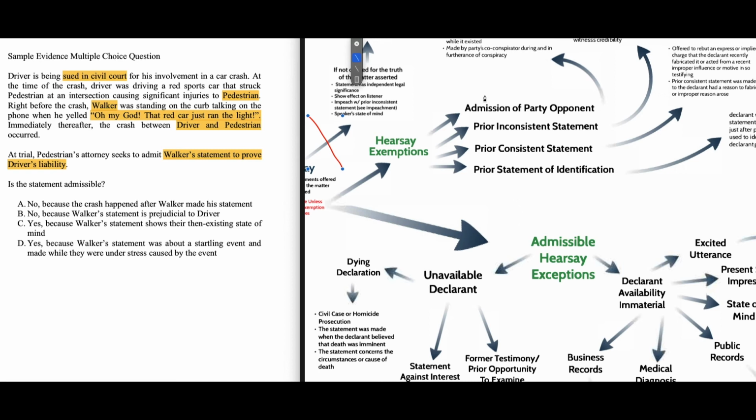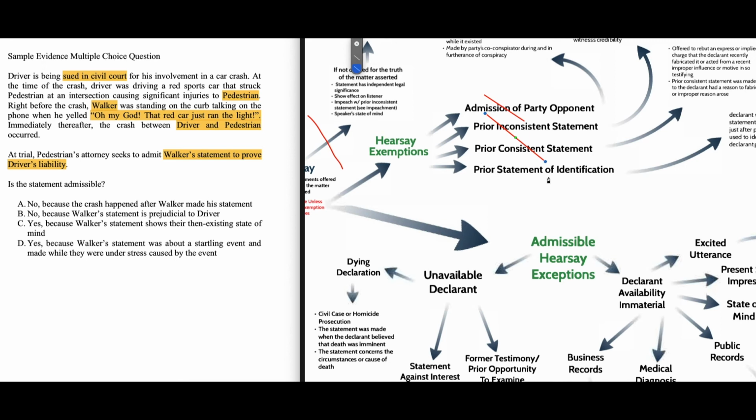Is this the admission of a party opponent? No, it's not. Walker's just a witness. He's not a party to the lawsuit. Is it a prior inconsistent statement or prior consistent statement? They're not, because as far as we know, in the closed universe of the question, Walker has not made any other statements other than this one.